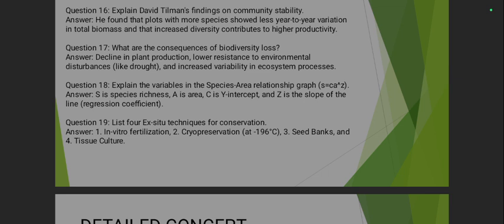Explain the variables in the species-area relationship and also include the graph. S is the species richness, A is the area, C is the y-intercept and Z is the slope of the line, the regression coefficient. ये जो ग्राफ था शायद आप लोगों को पता ही होगा, वही ग्राफ वाला क्वेश्चन है, मैंने जस्ट पॉइंट्स मेंशन कर दिए हैं. So graph से क्वेश्चन्स आते हैं, ये भी देख लेना.